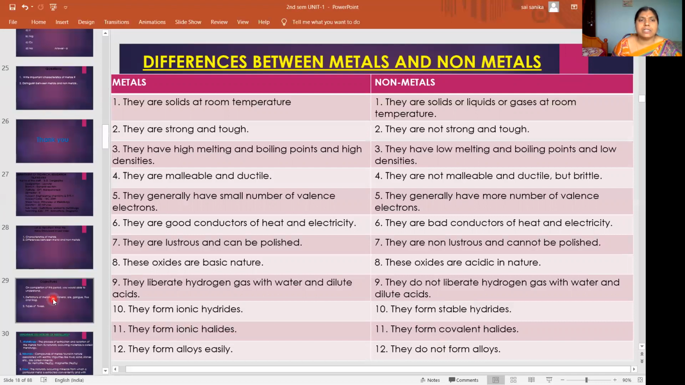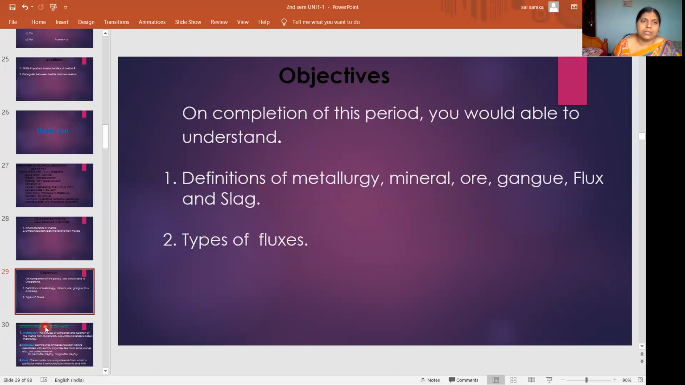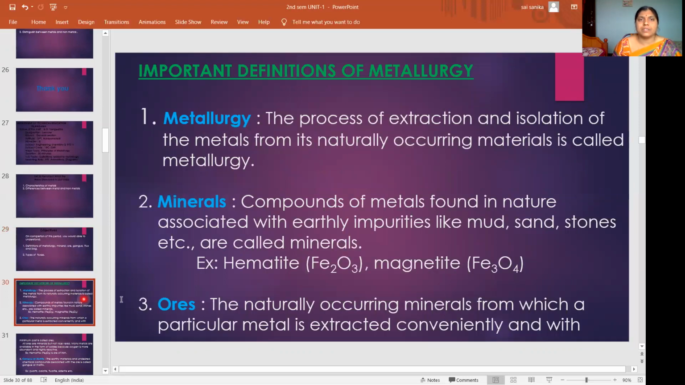Today we will study the definitions related to metallurgy. So what are the objectives? On completion of this period, you will be able to understand the definitions of metallurgy, mineral, ore, gangue, flux, and slag. These are some of the terms related to metallurgy. Those definitions we will study in this class, and we will also study the types of fluxes. First, what is metallurgy?